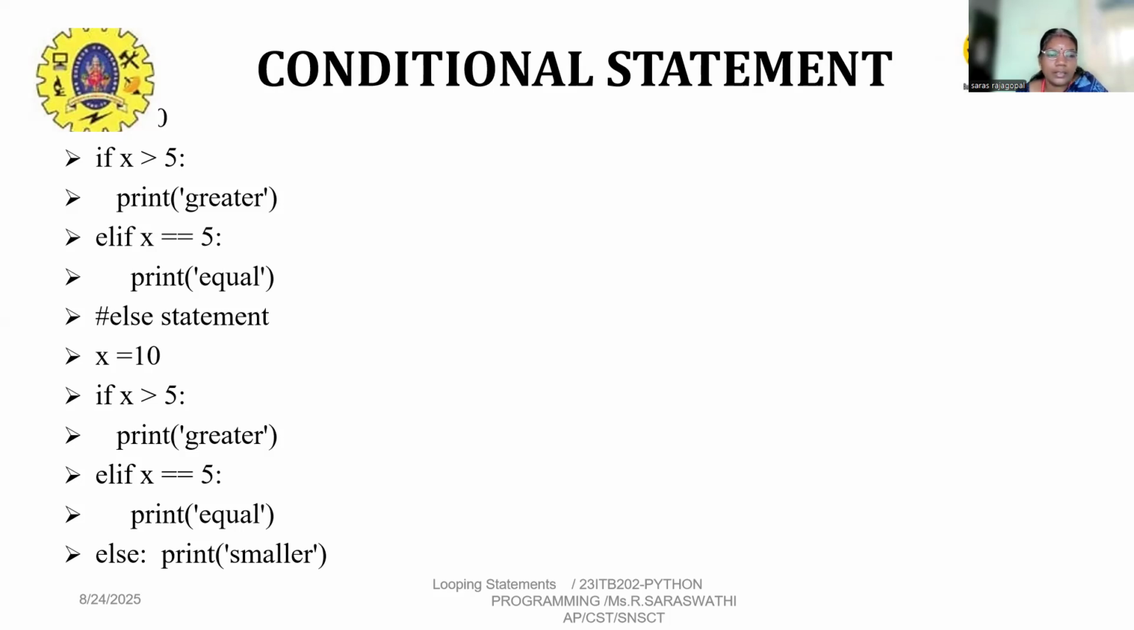If x is greater than 5, then print greater than. Elif x double equal to 5, double equal means the equality symbol, print the value is equal. Else, print smaller value. If we apply the value of x as 10, first we check the condition: 10 is greater than 5, which means print the statement greater. If you use the value x equal to 5, then check the condition x double equal to 5, and then print the statement equal.